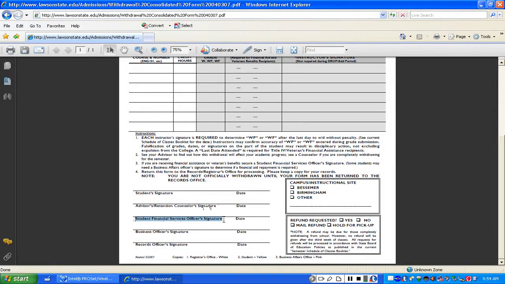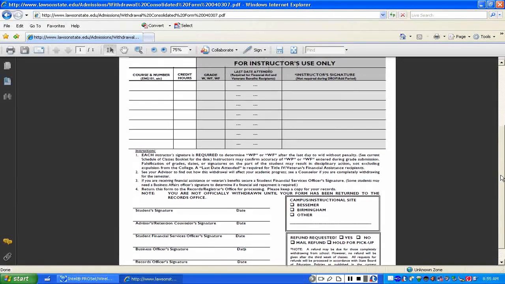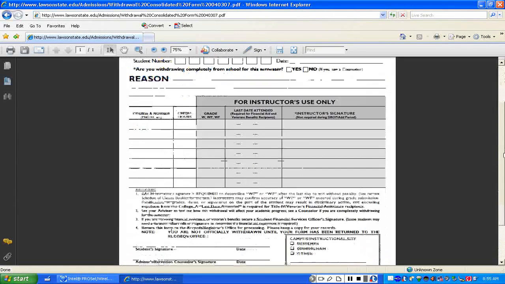Also, if you're a financial aid student only, then you will have to get the financial aid services officer to sign your withdrawal form. If you are a cash paying student, you will not have to go by financial aid. You will have to go by the business office and of course the records office as well. So you're just going to kind of go in the order of the signatures. Okay, they're lined up in a particular order for a reason. Okay. So here is the withdrawal form.